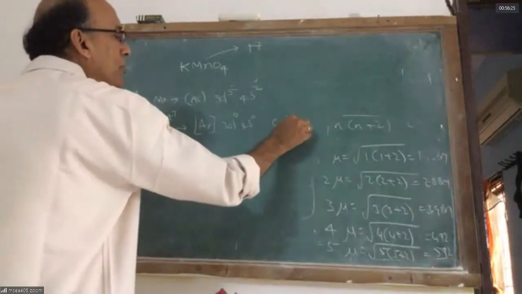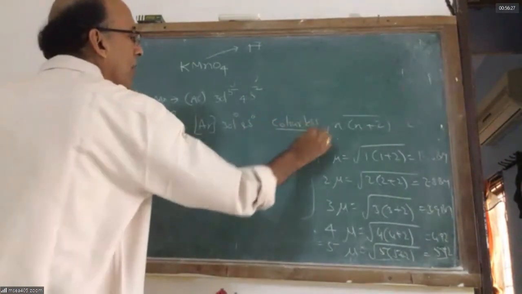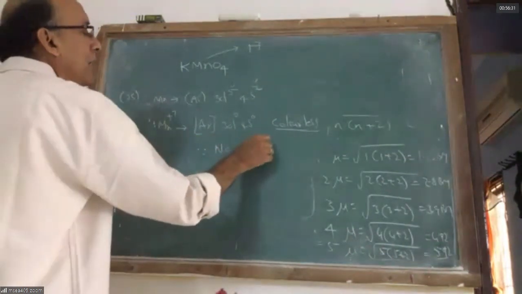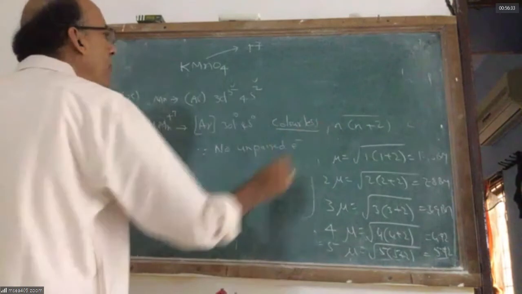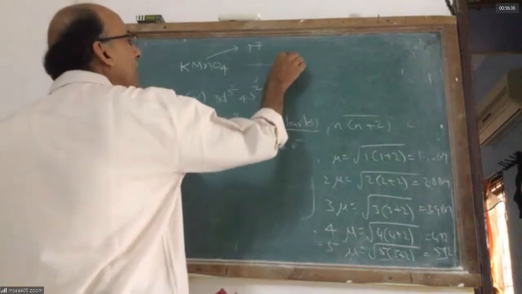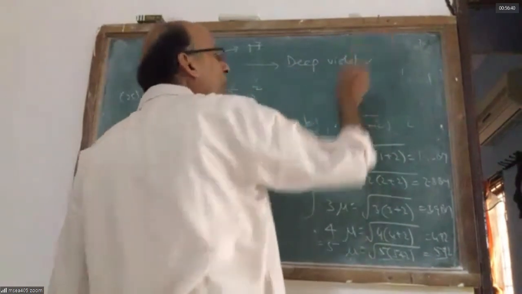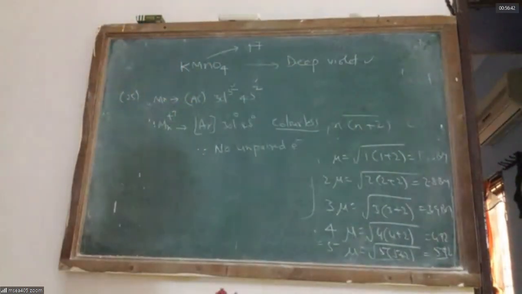Why is it supposed to be colorless, sir? Because there are no unpaired electrons. But unfortunately, KMnO4 has a deep violet color. Very deep violet color. A small crystal of permanganate in a bucket full of water will give violet color.